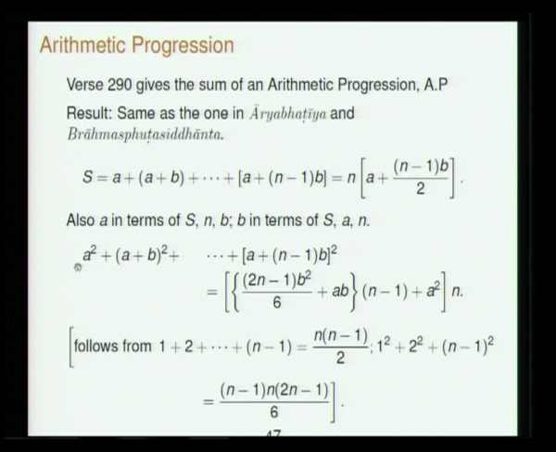So, now you take the sums of the squares, each number is an arithmetic progression, you take the sums of the terms in an arithmetic progression. So, then he gives this as the result. You can see that one has to use these things, sum of the first 10 integers, sum of the squares of the first 10 integers, then you get the result.